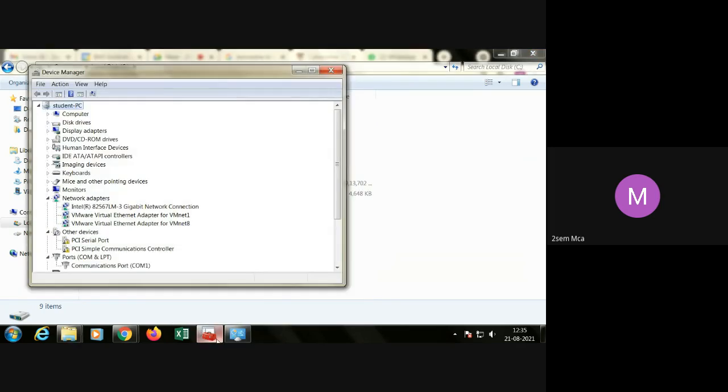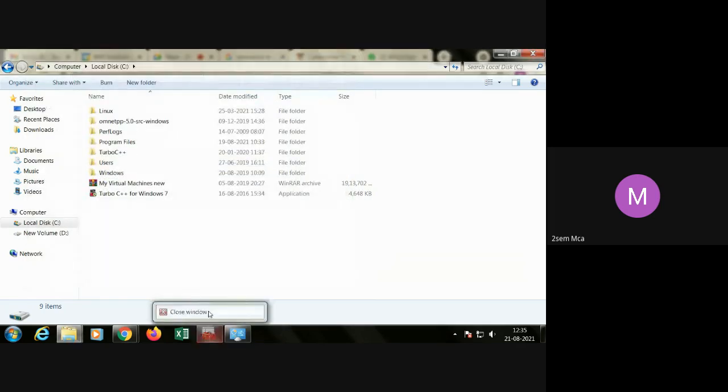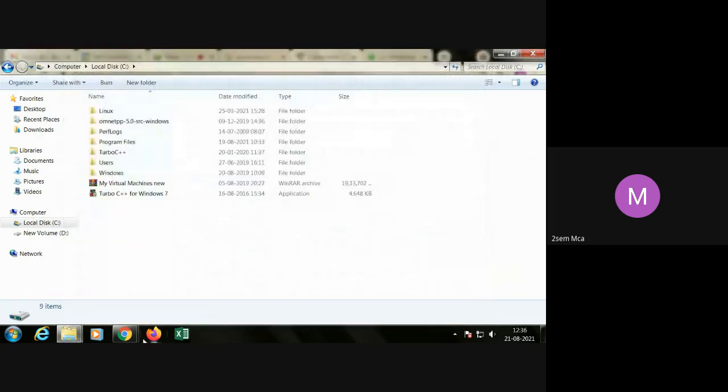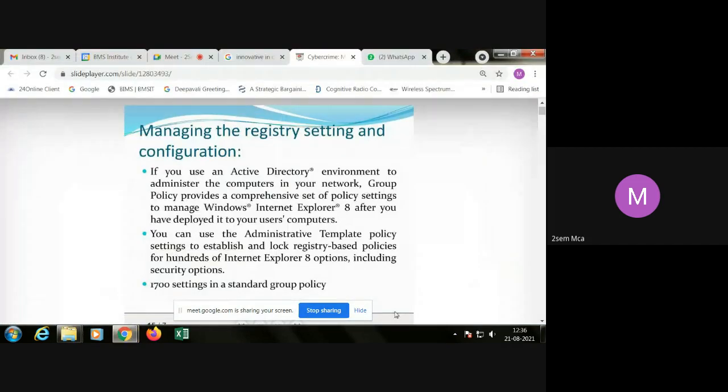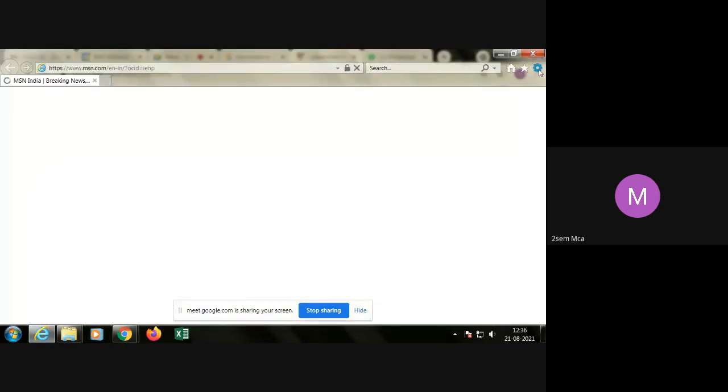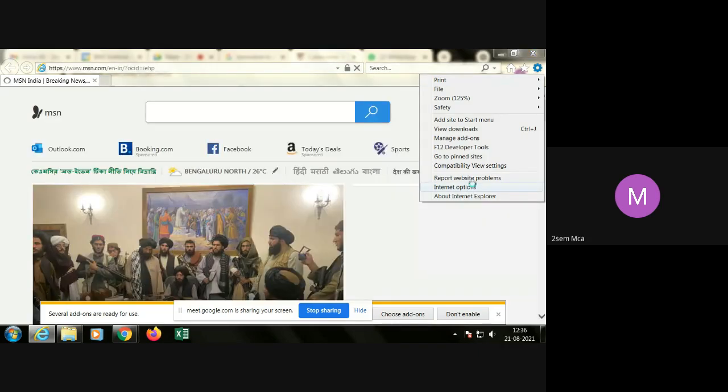So in this way the user is going to be controlled by the group policy settings. Similarly, in administrative template, policy settings establish and lock registry-based policies for hundreds of Internet Explorer options, including security options. If you are using Internet Explorer, there are a lot of settings in the settings control.